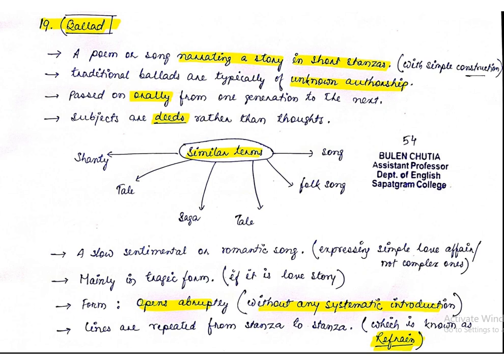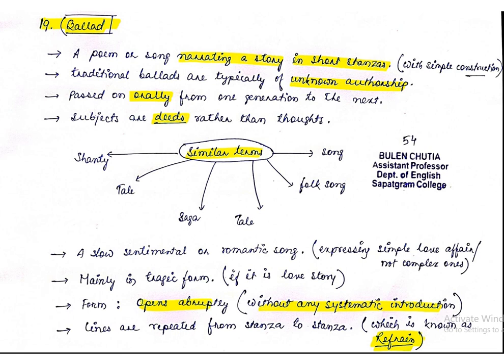Sometimes a slow, sentimental or romantic song can also be considered a ballad, which expresses a simple love affair, which is not a complex one.